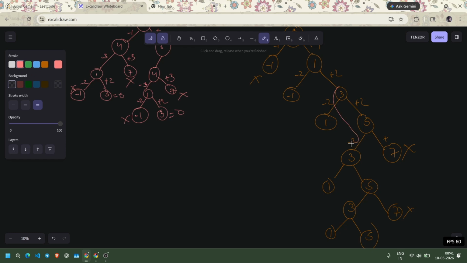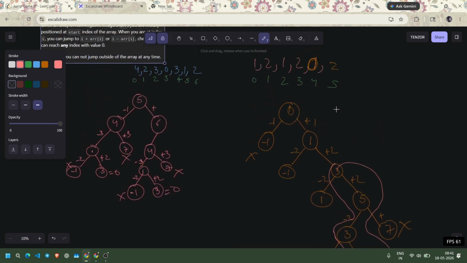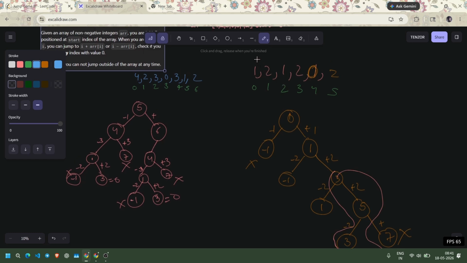I mean 3 to 5, to again 3, to again 5. So basically what's happening here is that we went from 0 to 1, one step, then to 3, then to 5, then again 3, again 5,